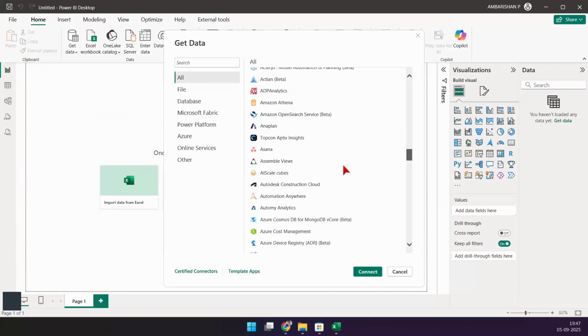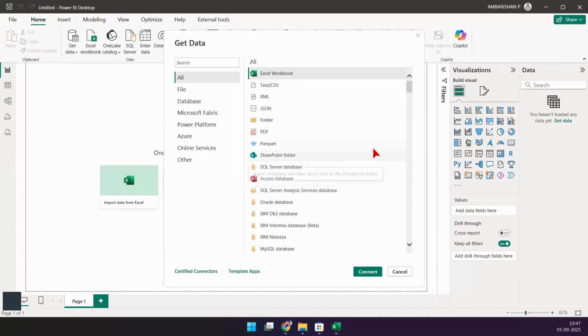Have you ever downloaded your bank statements, right? This is going to be coming as PDF. You can download it as PDF, CSV file, whatever that is, but you can load it from PDF as well. So it's going to understand from your PDF file the tabular format of the data, and it's going to load that into Power BI. That's how powerful this tool is.